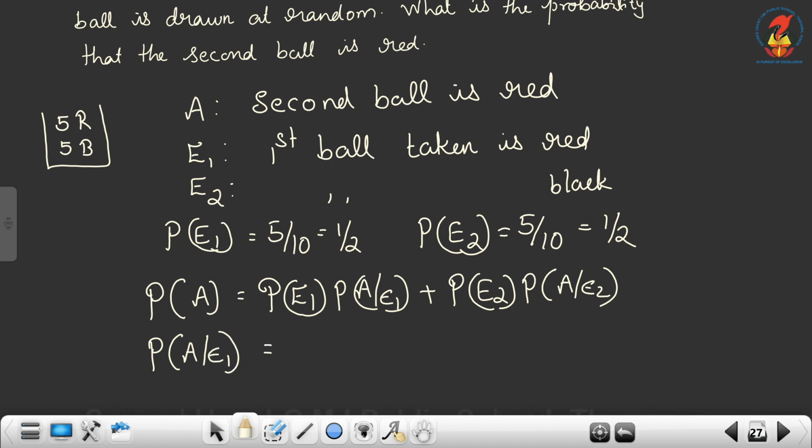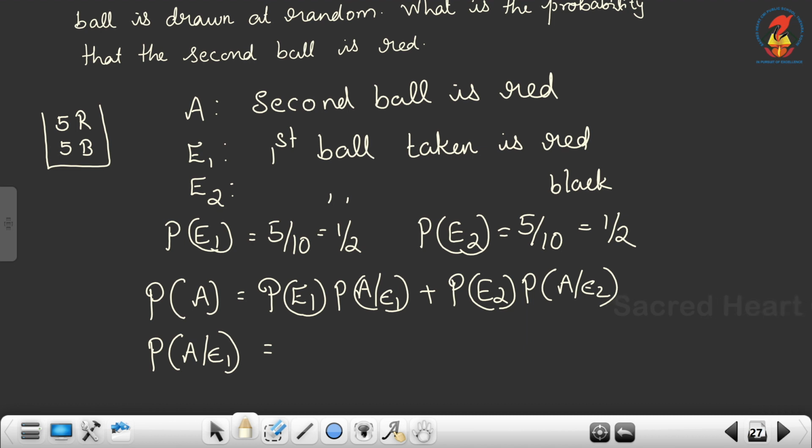So what is the meaning of A given E1? It is conditional probability. So E1 happened, and after that only A. E1 means we took one red ball from the box. Then after that, what do we have to do? That red ball is returned to the box, then two additional red balls you have to put inside the box.